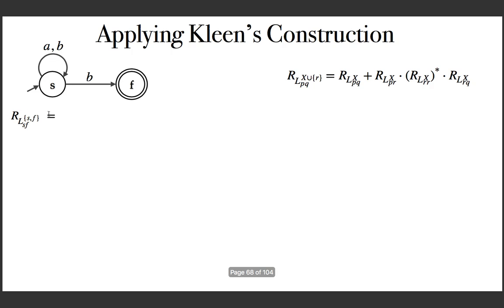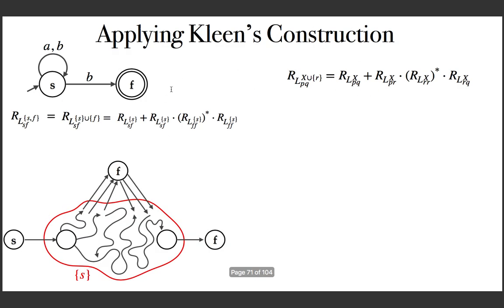So you can write it like this. Going from start state to final state by using any states, that is both S and Q, S and F as intermediate states. I want to use this formula. For using this formula, the intermediate state set must be written as union of two sets. I am doing it. This is nothing but the union of set S and set F. Now this formula applies. If you apply this formula, you will get this.